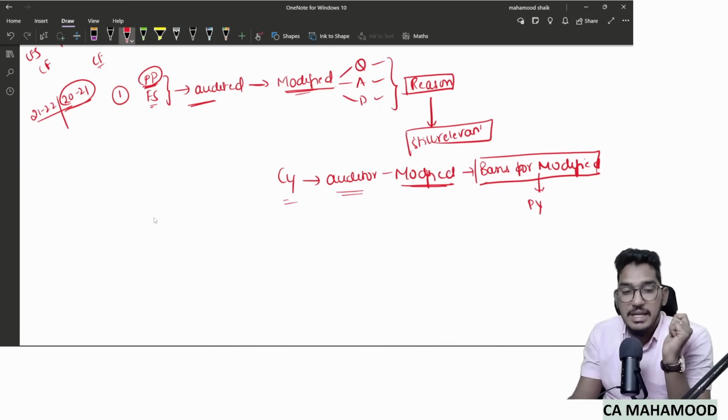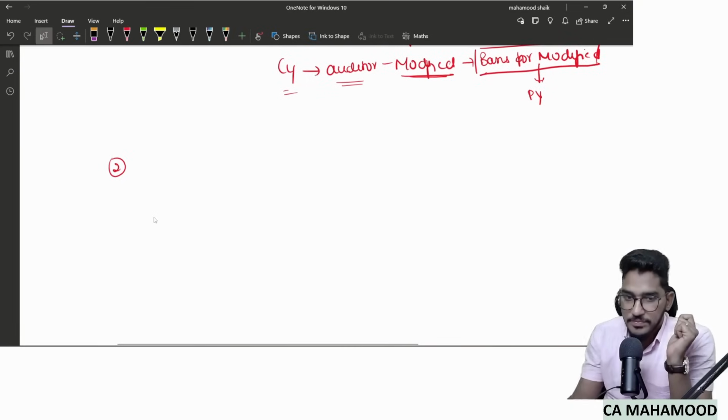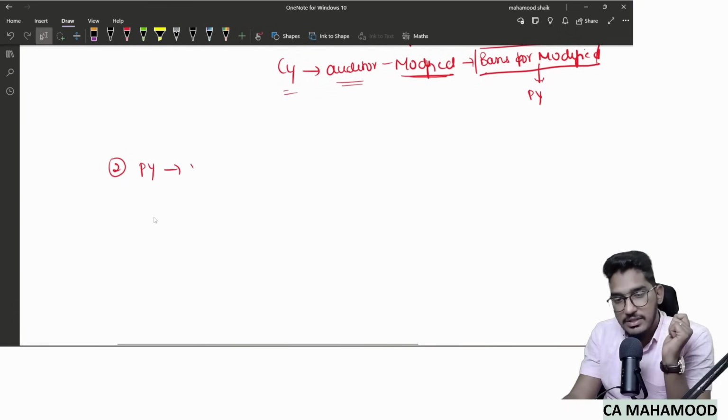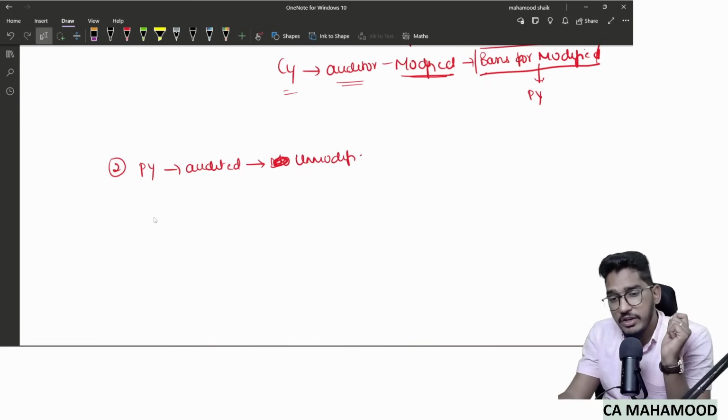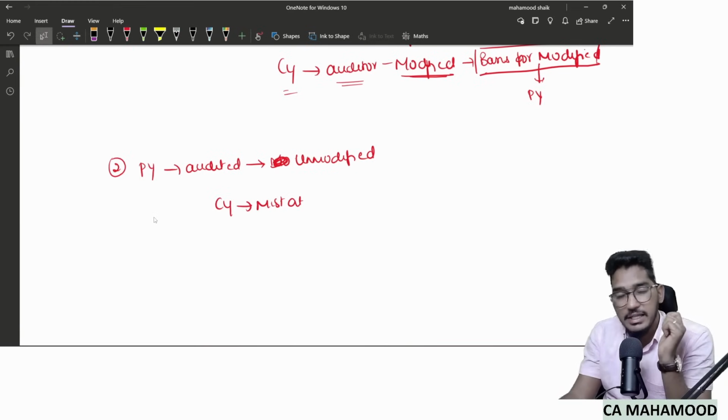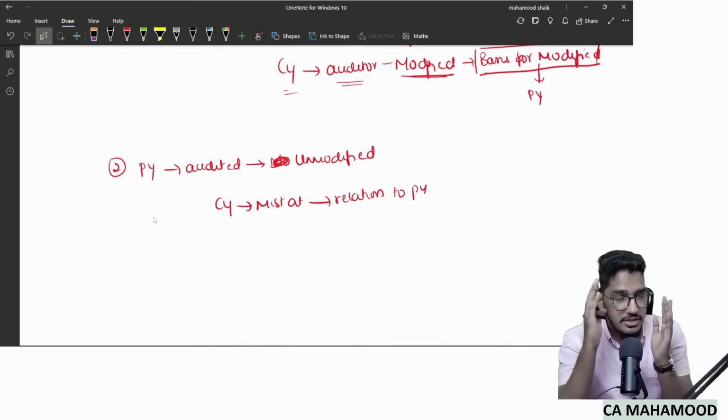This is case 1. Second exception: last year, prior year financial statements were audited, and the last year auditor gave unmodified opinion. He told last year financial statements are giving true and fair view. And after giving unmodified opinion, while you are doing current year audit, you found a material misstatement, which is not relating to current year, but actually relating to previous year. Last year's financial statements were audited.